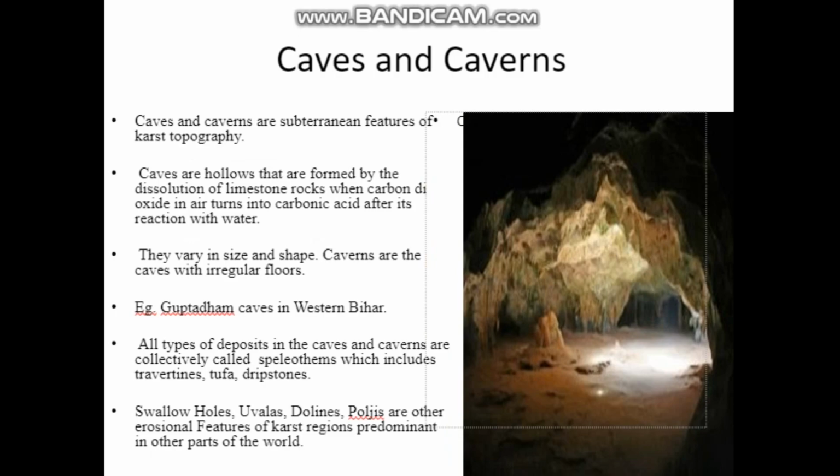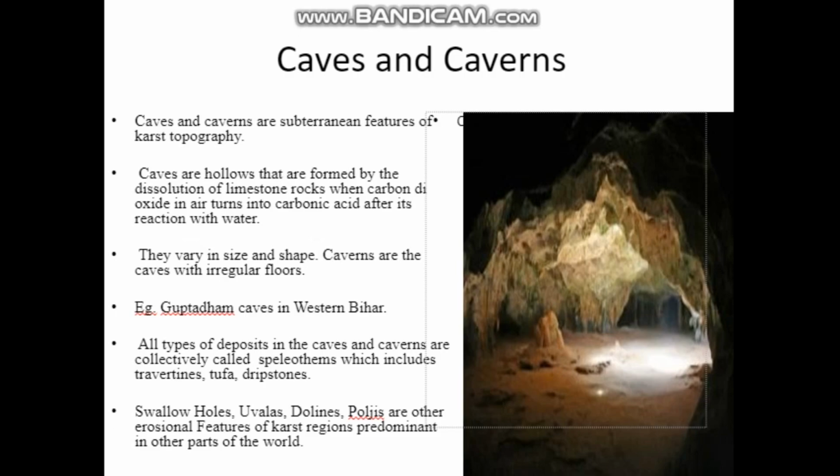So all types of deposits in the caves and caverns are collectively called speleothems, which include travertine, tufa, dripstones. So together, this is all types of deposits in the caves and caverns. Deposit means what? Deposition. And there are also many other names. What are those? Swallow holes, uvalas, dolines, poljes or other erosional features of karst region predominant in other parts of the world.